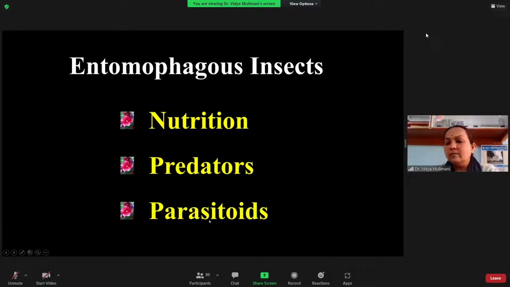Another is the parasitoid. Already I told you, a parasitoid depends on another insect, which we call the host, for both nutrition and shelter. That is the difference between predators and parasitoids.